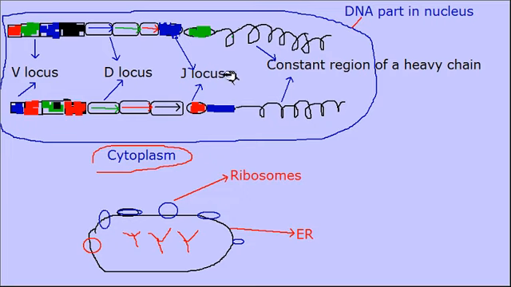According to this, mRNA will be prepared. These mRNA will move from the nucleus to the cytoplasm. In the cytoplasm, according to the mRNA string, ribosomes prepare immunoglobulins.